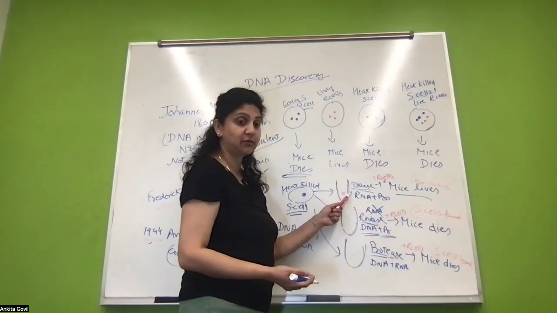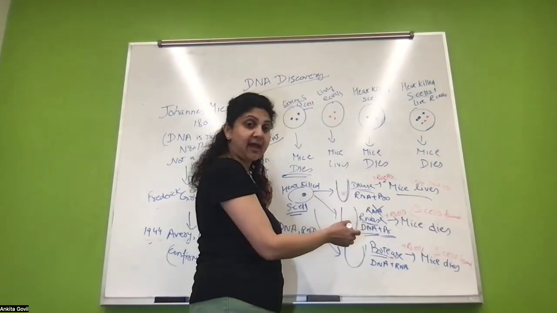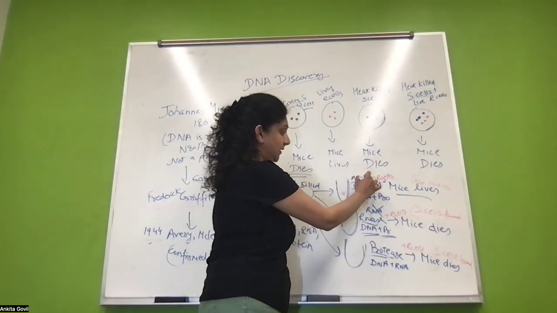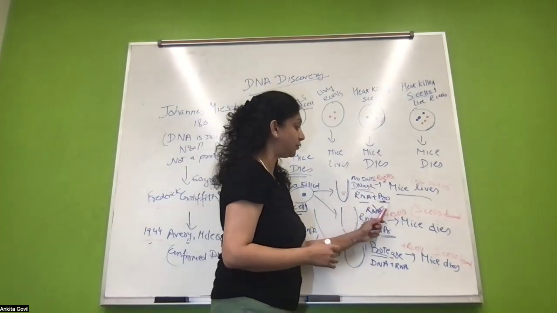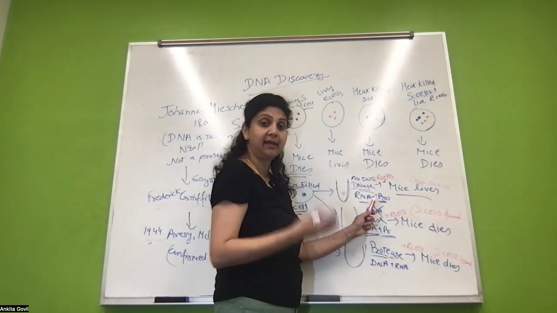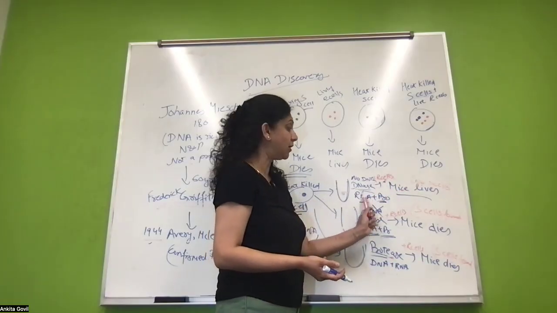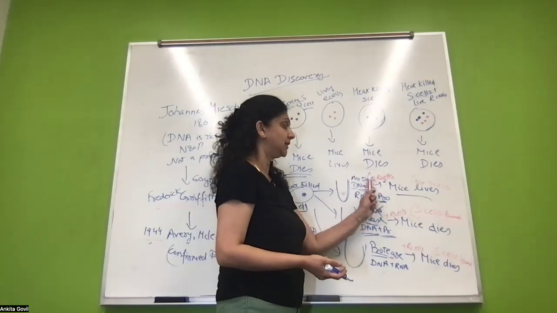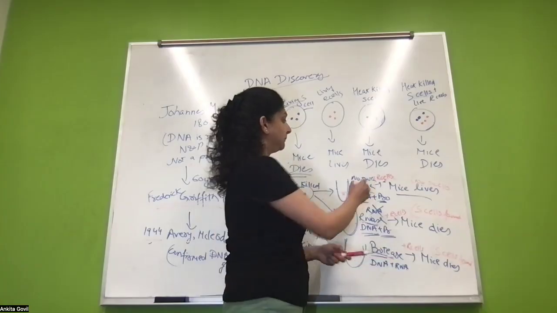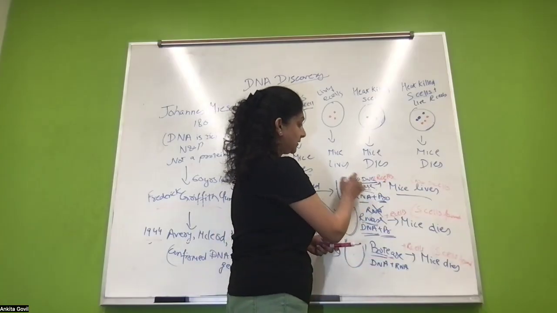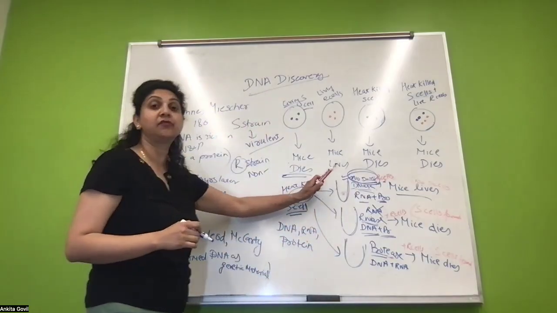But in this case, it was found that the mice lived. Here DNase was added, so no DNA is there now. Only RNA and protein are there. So when RNA and protein are there, none of them are able to transform the R cells into the S cells. None of them are able to convert this into this, therefore the mice live. So it was proved that DNA is the genetic material. DNA is the transforming principle.